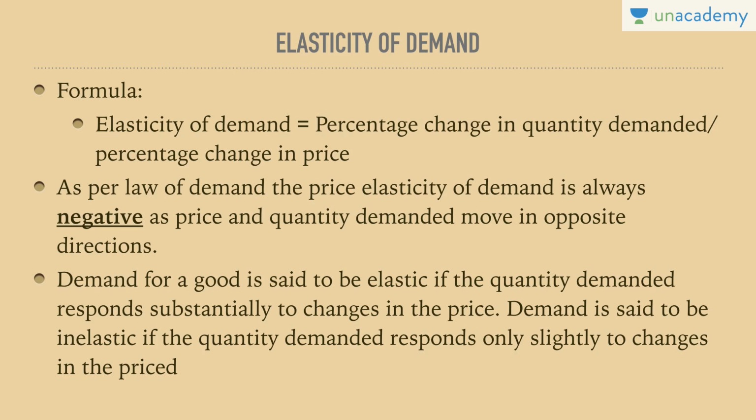So if the price, let's say, reduces by 1 rupee, but I increase my consumption by more than double, in that case, the numerator would be higher than the denominator and the elasticity would be greater than 1. If the elasticity is greater than 1, then automatically we can presume that it is an example of an elastic good.